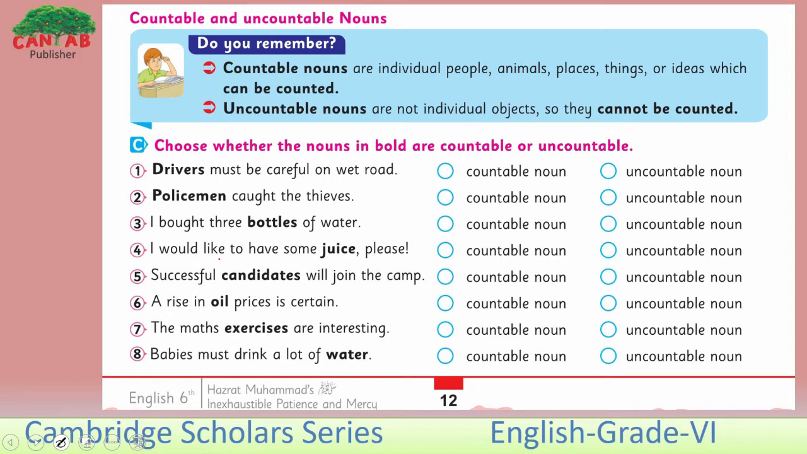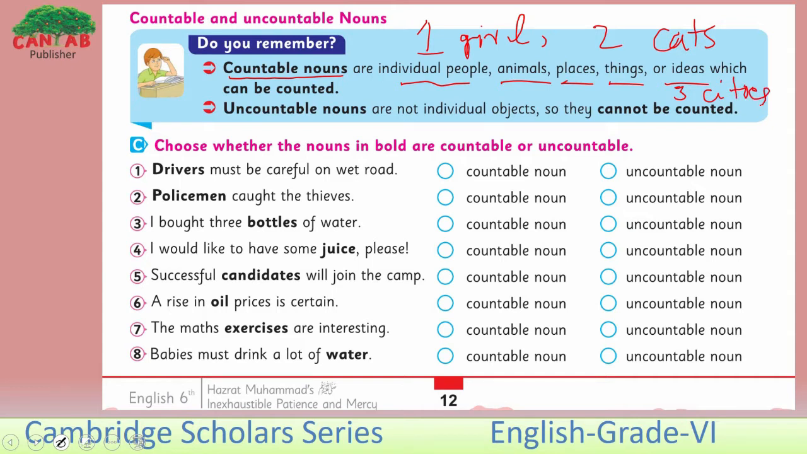On page number 12 here, I hope you have learned the countable nouns and uncountable nouns in your previous class too. So, let me explain it to you. What are these? Countable nouns are individual people, animals, places, things or ideas which can be counted. For example, one girl, two cats, 3 cities.